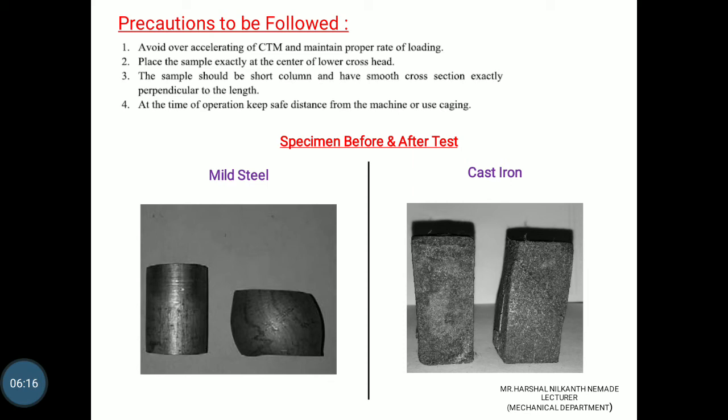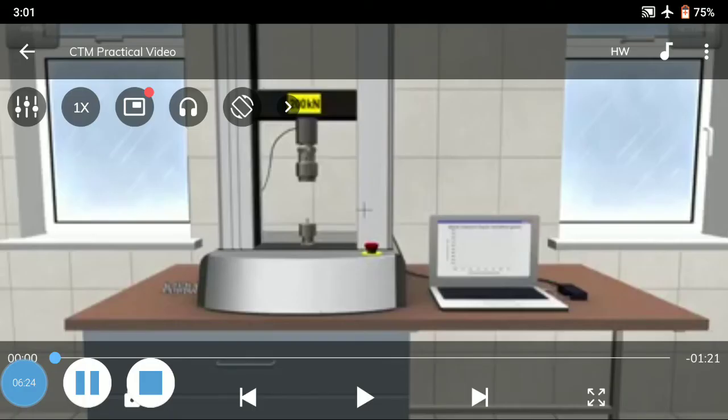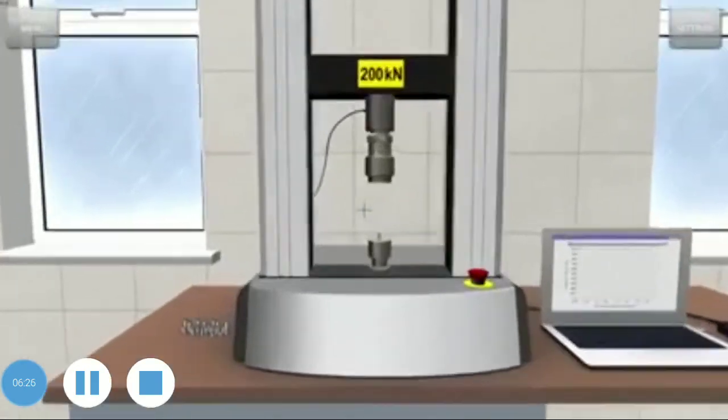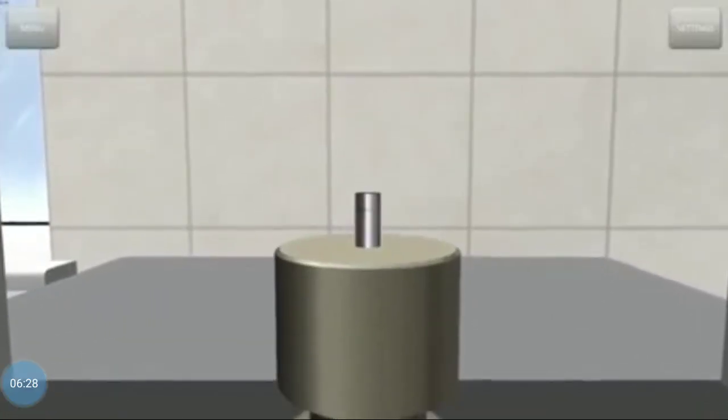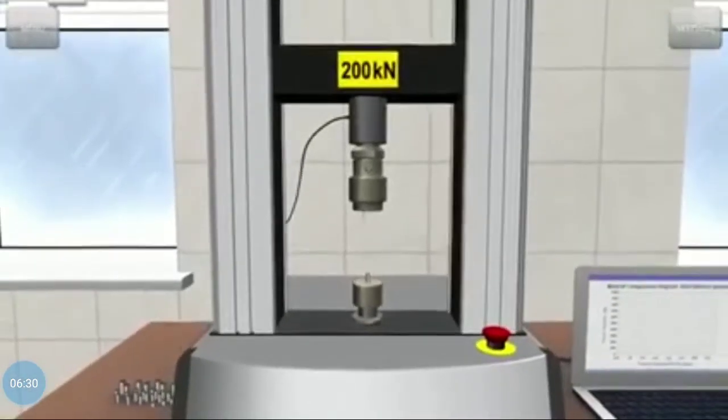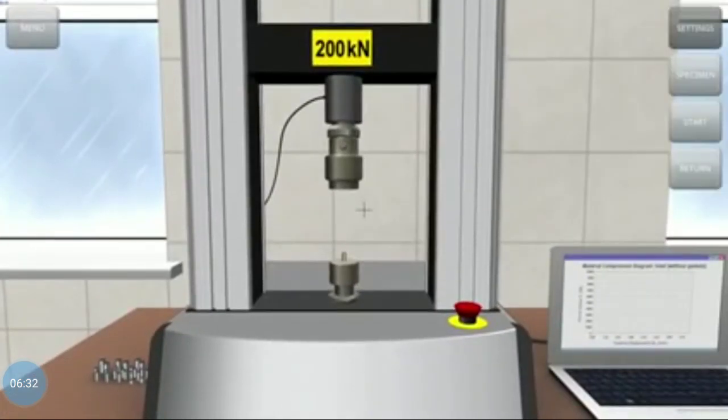In the compression test, I will show you one video. Have a look at that video. There is a setup, see the video. This is the specimen.